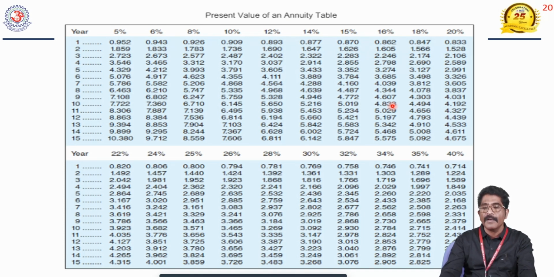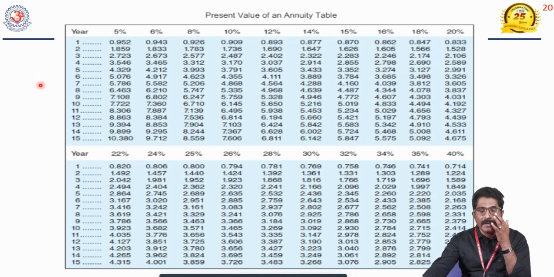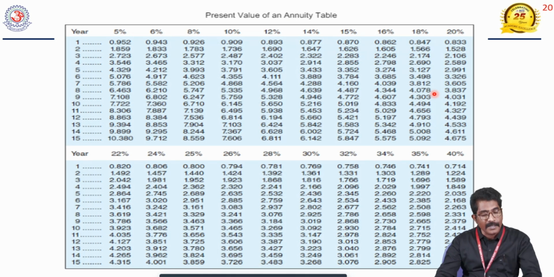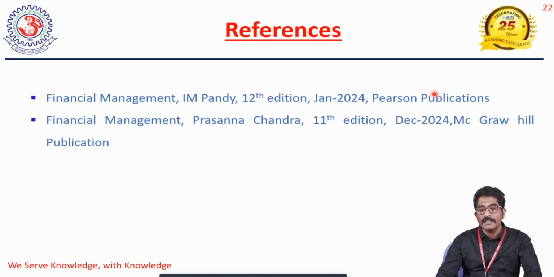Based on the present value annuity factors, as I said in the beginning, the values to be considered here are 18%, which is 3.2127, and 20%, which is 2.991. 2.991 is lower than 3.0482, and 3.2127 is greater than 3.0482. So that is how we can apply the annuity factors table. That is the summary of the things.